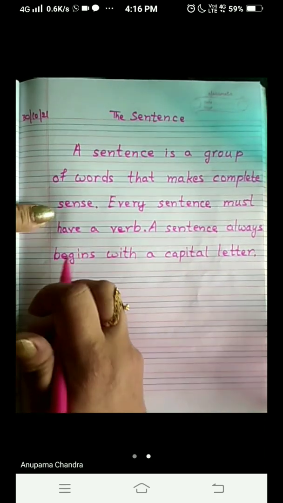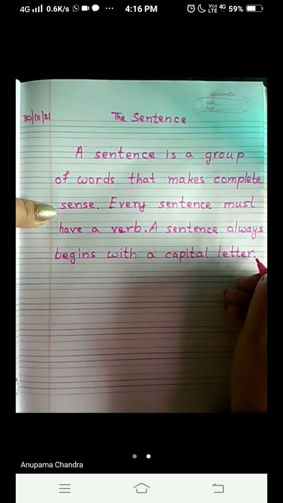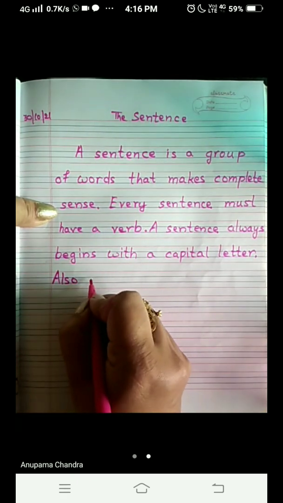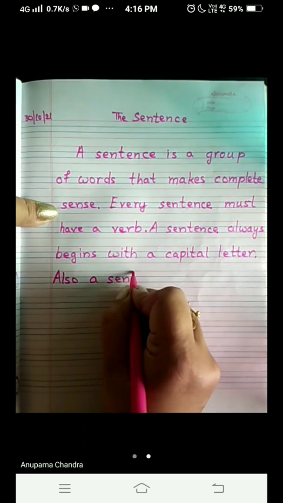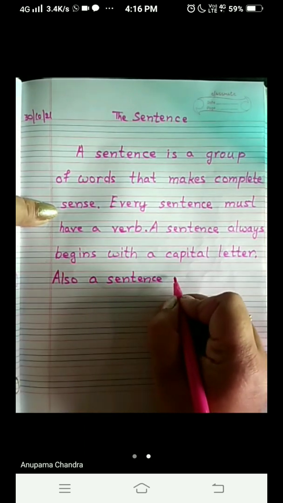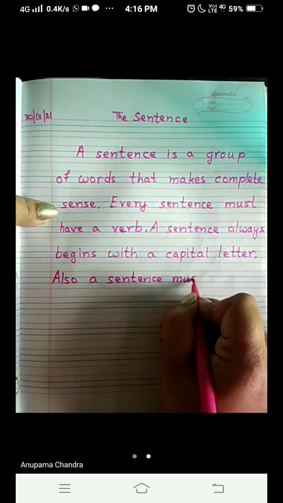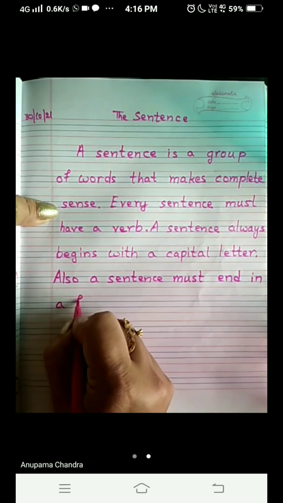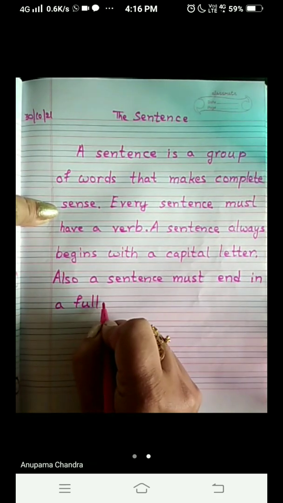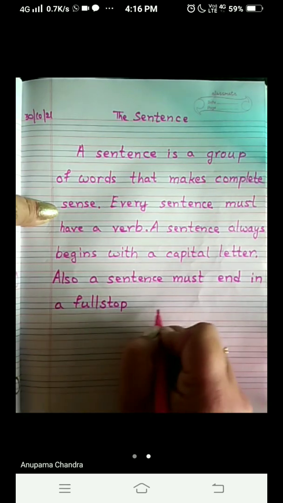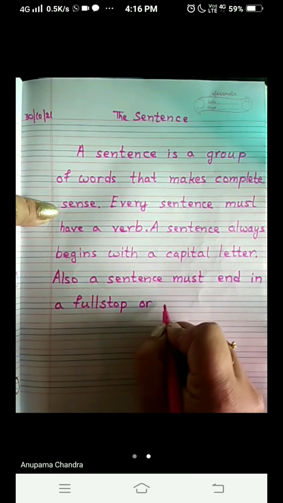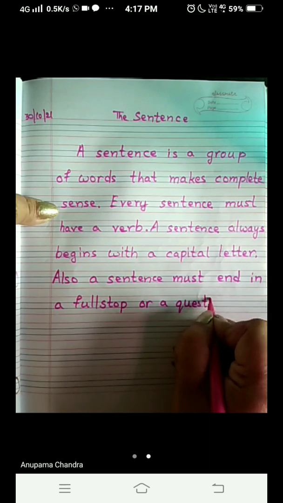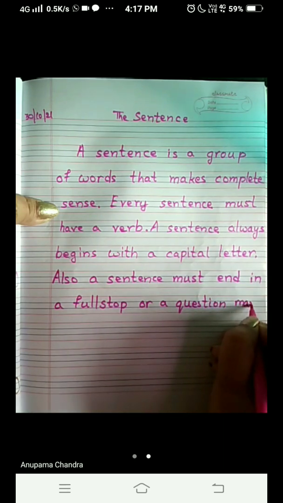One more thing I want to add here. A sentence must end in a full stop, or a question mark.